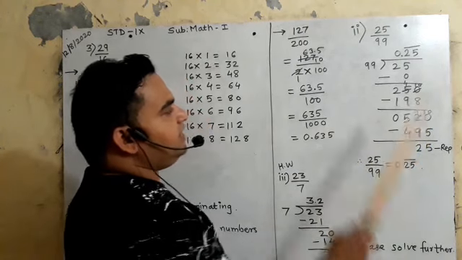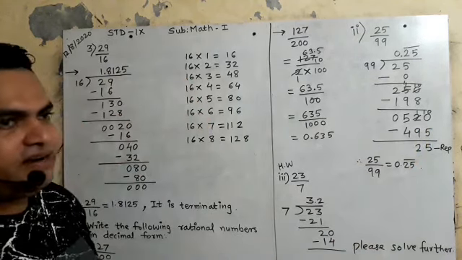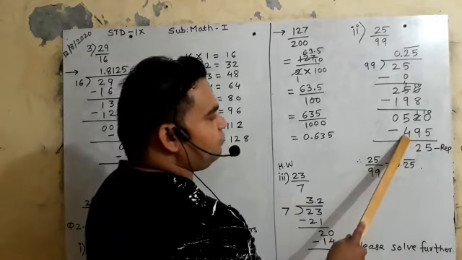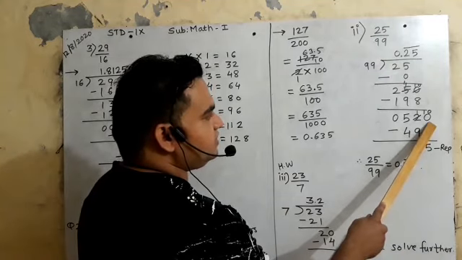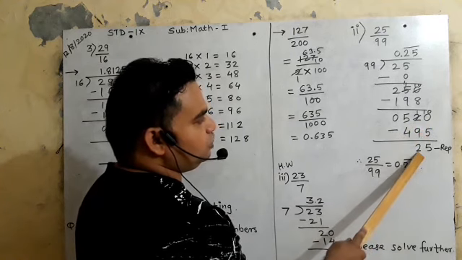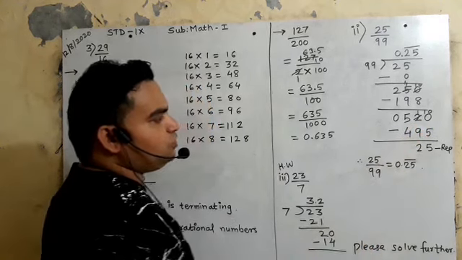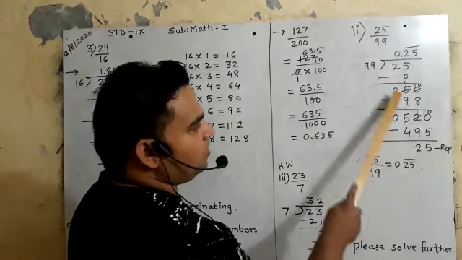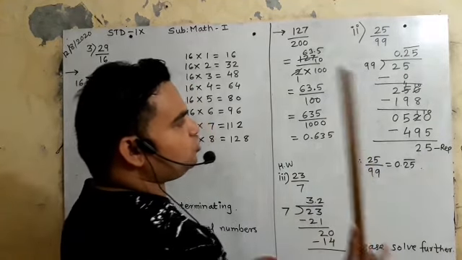Okay, so now 99 fives are 495. So you have to write 495. This is, you can see, 10 minus 5 is 5, 11 minus 9 is 2. So this is 4 minus 4, 0. So 25 repetition occurs. See, 25 फिर से आ गया. You can stop your answer.